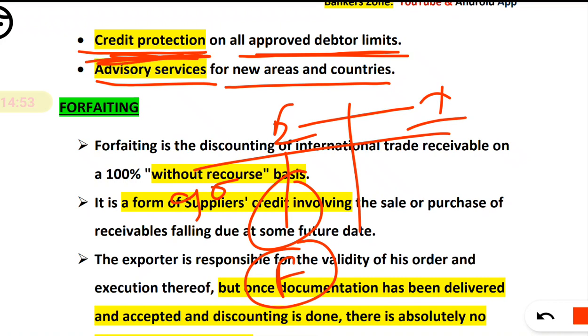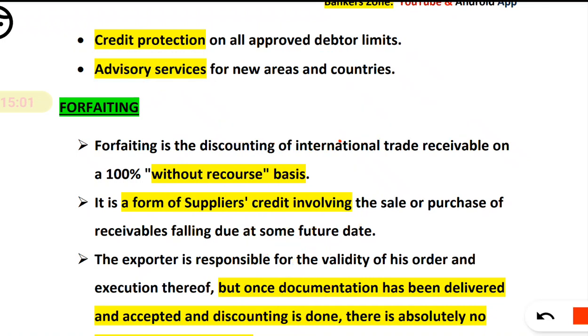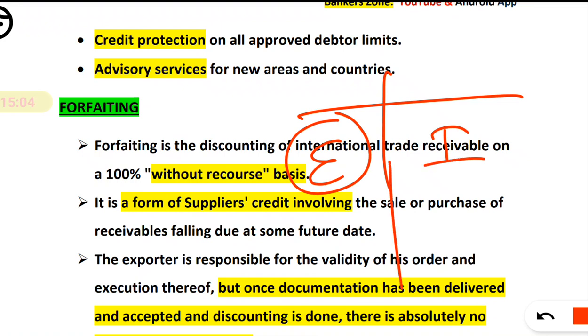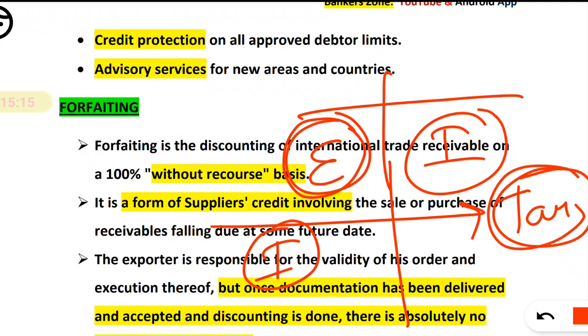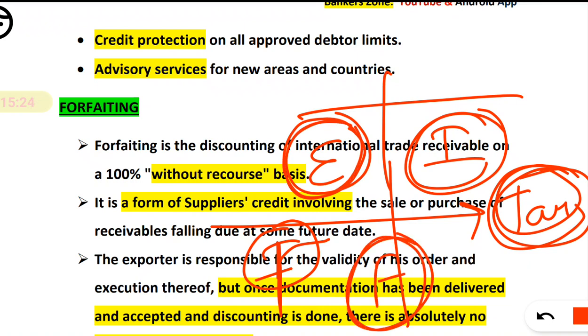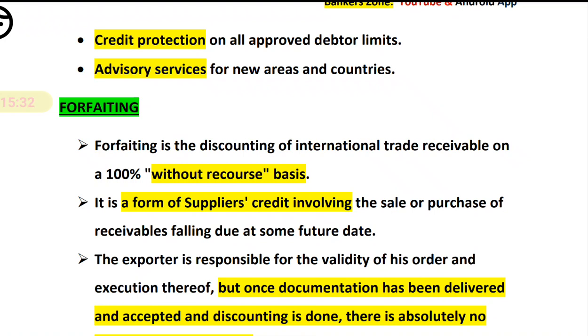So definitely the credit protection will be to the exporter from the factor. As for advisory services, say the exporter is from India and the importer is from Tanzania, and the Indian exporter is not aware of the importer in Tanzania. So how can they function? They will decide on the factor. The factor has knowledge about both importer and exporter, because they also provide advisory services. So these are the benefits of factoring.